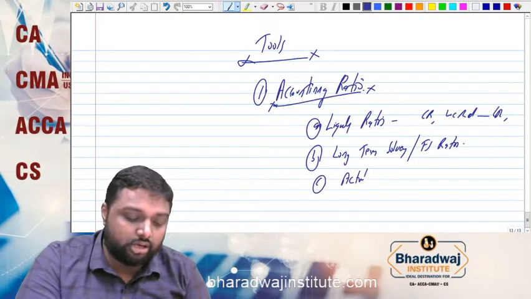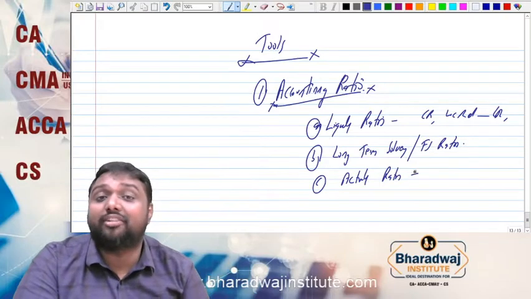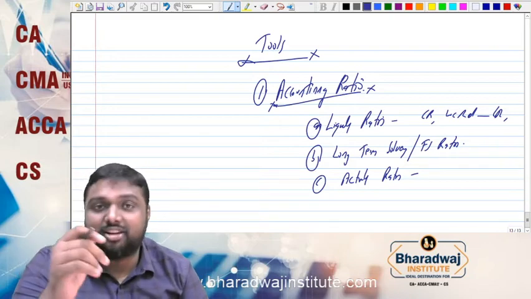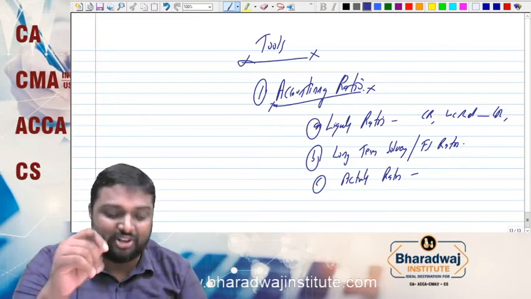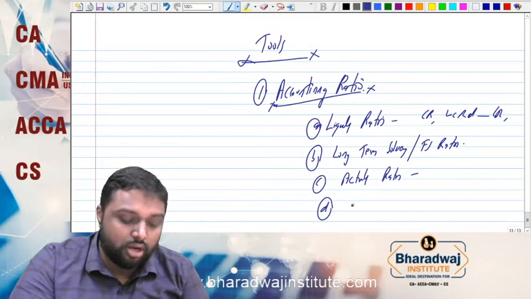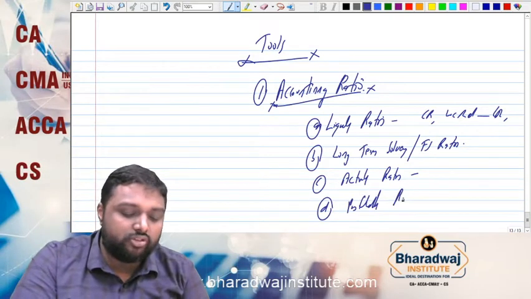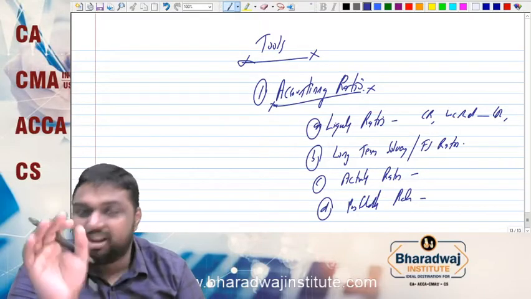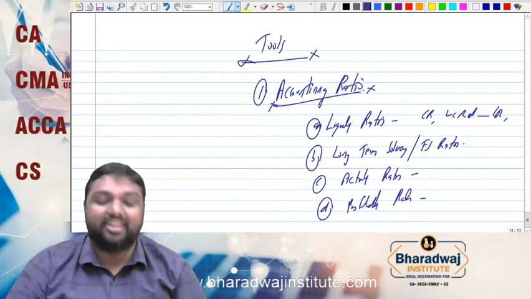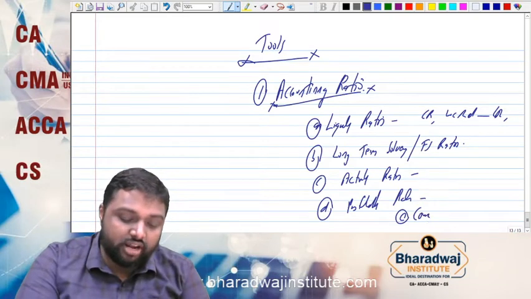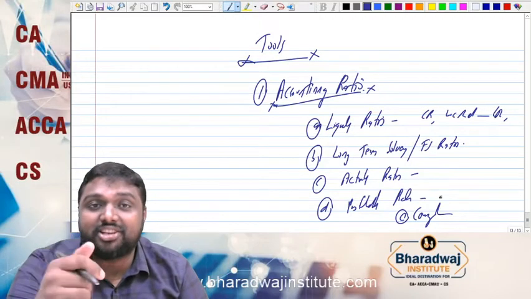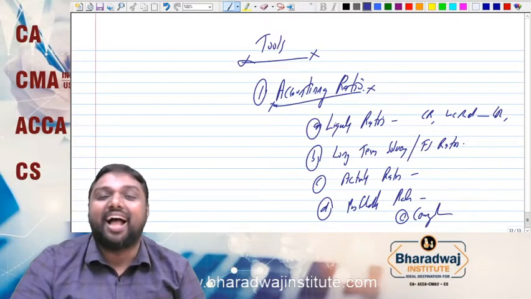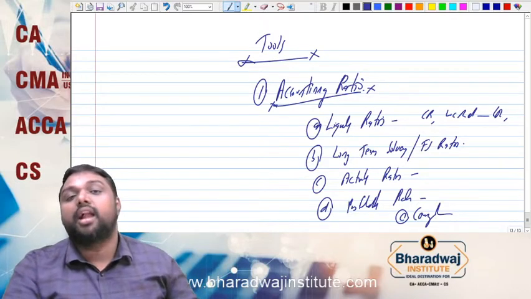Then activity ratio or turnover ratio: working capital turnover, asset turnover ratio, capital turnover ratio, debtors turnover ratio, creditors turnover ratio, inventory turnover ratio, all come under activity ratio. Then profitability ratios, which measure profitability: gross profit ratio, net profit ratio, operating profit ratio. You have learned all this at the intermediate level itself. You can even go for coverage ratios: interest coverage ratio, preference dividend coverage ratio, equity dividend coverage ratio. Everything can be covered under accounting ratio.